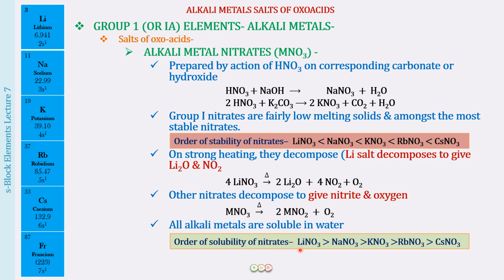Lithium is small sized and the nitrate ion is large sized, so there is a maximum difference in size in lithium nitrate, and down the group that difference decreases. So the solubility also decreases down the group. The exceptions I have told you already: the carbonates, the bicarbonates, as well as the sulfates that we will study next, where the solubility is maximum when we have a large cation and a large anion.